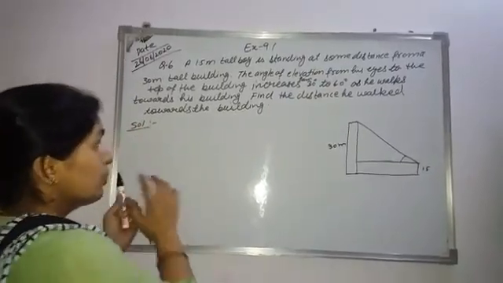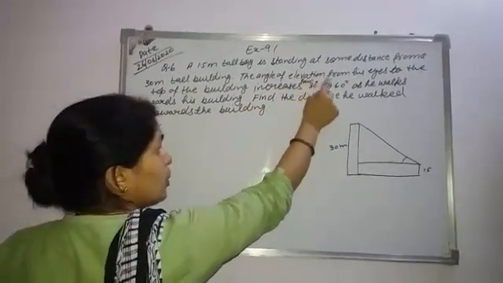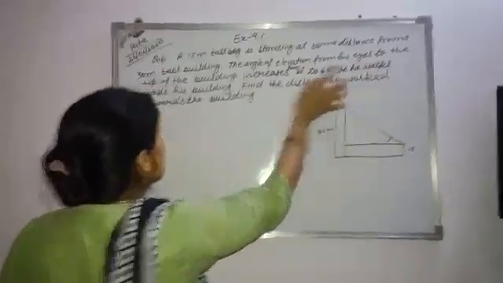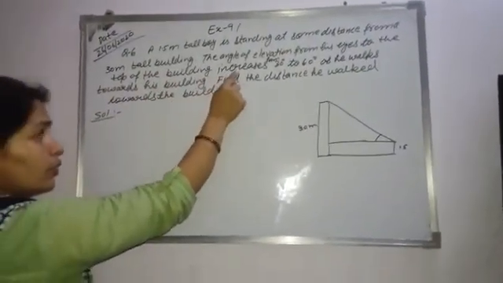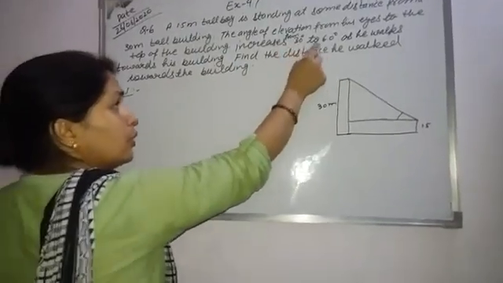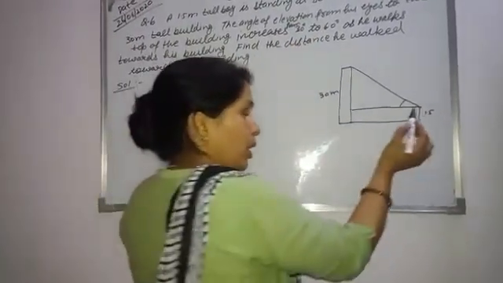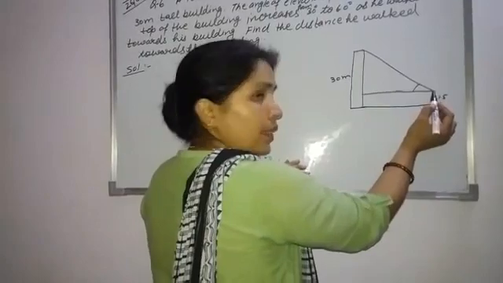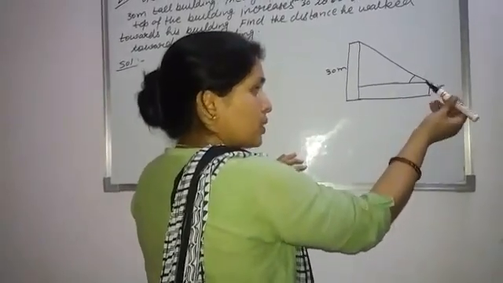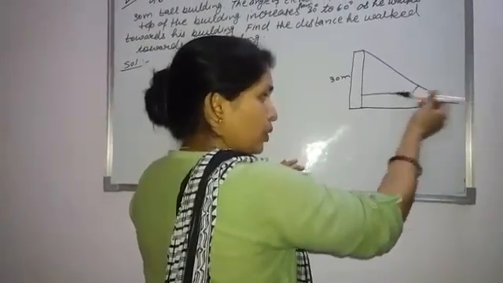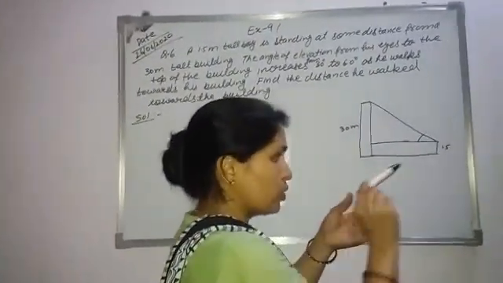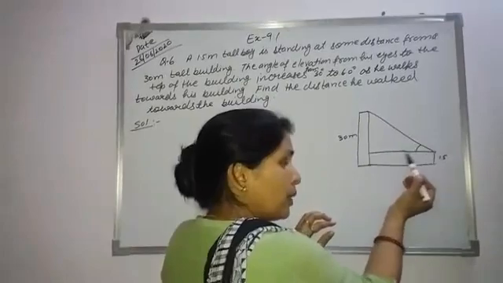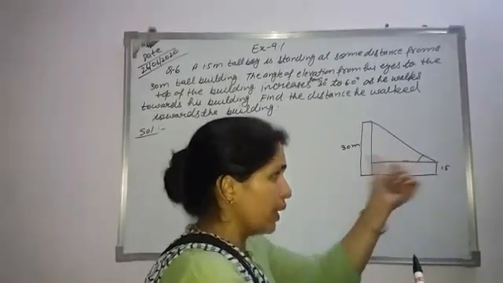What they are saying is that the angle of elevation from his eyes to the top of the building increases from 30 degree to 60 degree. In the first case, the boy is standing here. He starts to go towards this building, then there is some change in the angle.